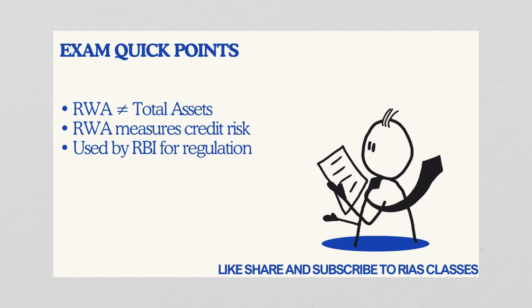And the third one is RWA is not related to liquidity at all. You see, RWA simply measures the risk-adjusted value of assets. So we can say that risk-weighted assets represent a bank's total exposure to credit risk after adjusting assets according to their risk profile.